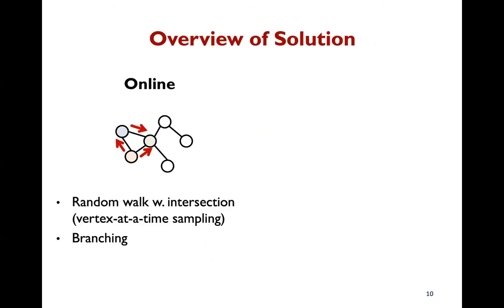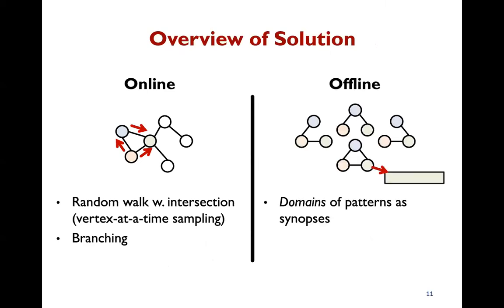Now we propose a new method that combines sampling and synopsis. At the online phase, we use another sampling strategy called random walk with intersection to reduce the sample space. We use branching to further reduce variance. However, the sample space can still be large.